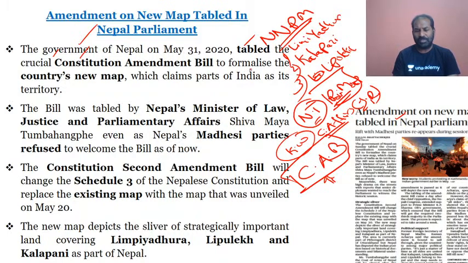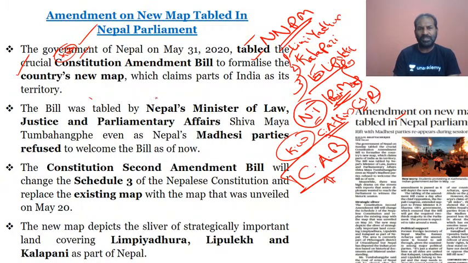Why have they come up with the constitutional amendment bill? To formalize it, that means to make sure that the three regions, Limpiyadhura, Kalapani and Lipulekh Pass, officially become part of Nepal's new political map, which claims part of India as its territory. So definitely this is a cause of concern. Civil servant aspirants, please understand that the constitution amendment bill formalizes the country's new political map including Limpiyadhura, Kalapani and Lipulekh.